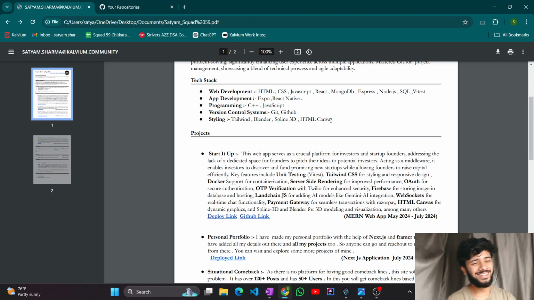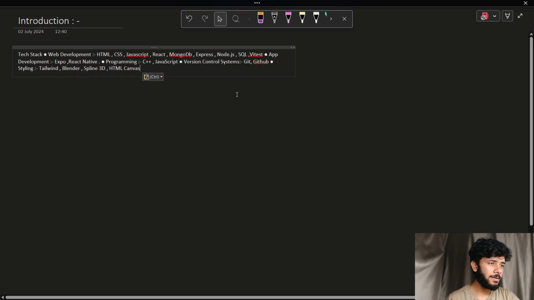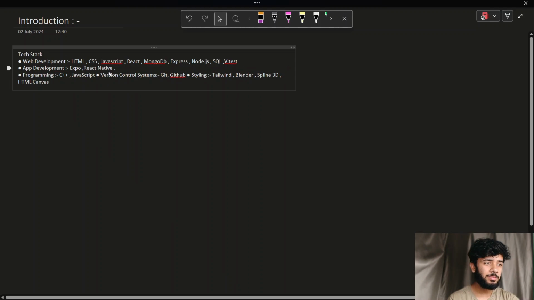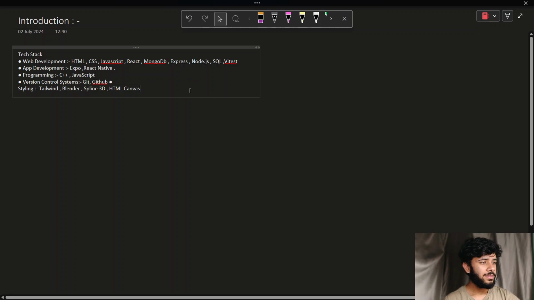So now let's get started with the things or the tech stack which I know till now. So firstly, starting off with the web development. Let me copy paste this so that I can paste it here. Yeah. So firstly, tech stack. Okay, I knew that many things. Oh, so this is amazing. I didn't even know that much about myself, which I have written in the resume. That is reality. So yeah.